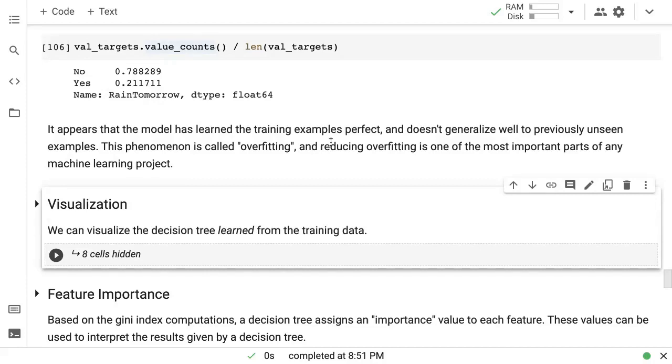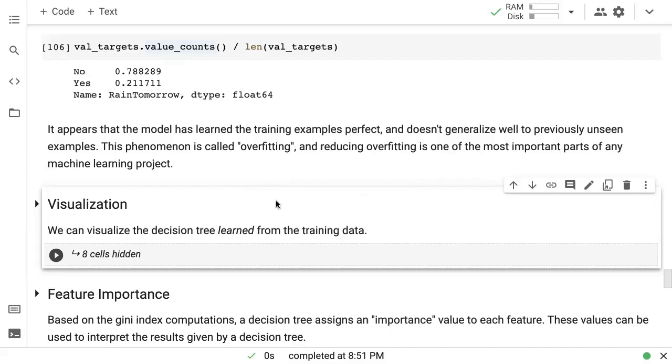It's like if you memorize the answers to all the questions in your textbook for an exam, and then you go to the exam and none of the questions come up with exactly the same values, so you are likely to score a very low mark in the exam. In the same way, the model has learned all the training examples, but it does not generalize very well to previously unseen examples.